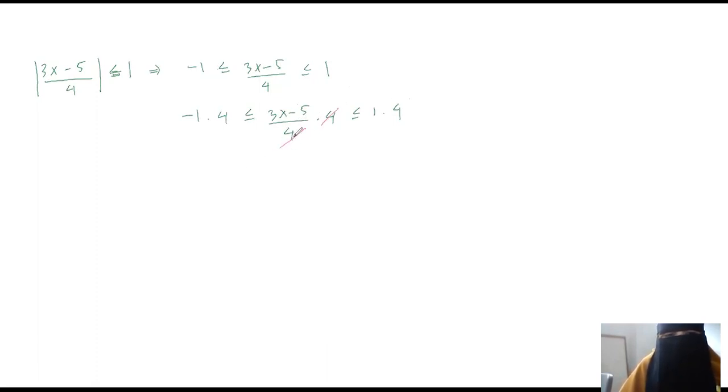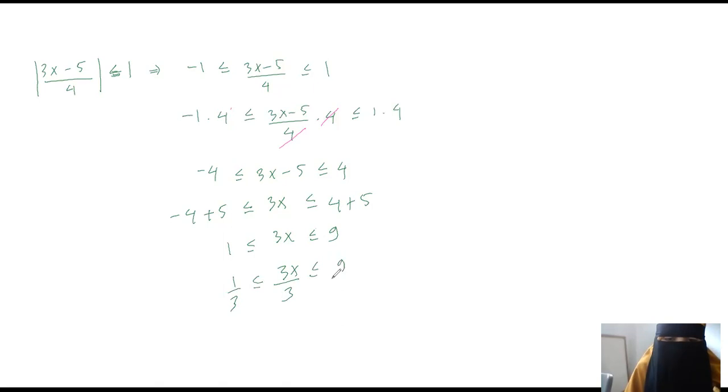It is to remove this denominator, yeah. So we get this, and then we have minus 4 less than or equal to 3x minus 5, less than or equal to 4, and then we have 3x, minus 4 plus 5, 4 plus 5, and then we have 3x greater than or equal to 1 and less than or equal to 9, and then we divide the three sides by 3 and we get 3x over 3, 1 over 3, and 9 over 3.